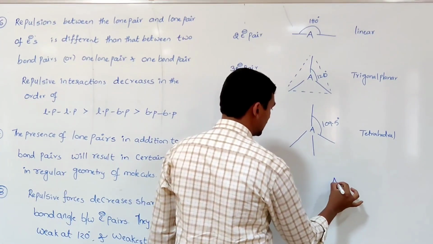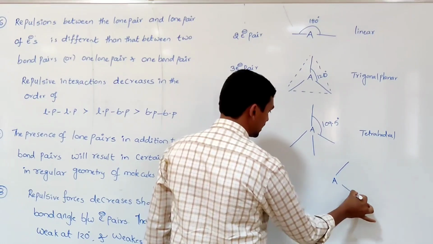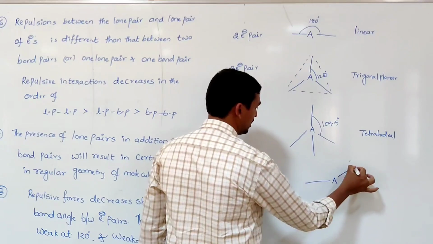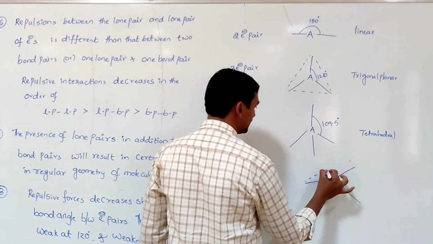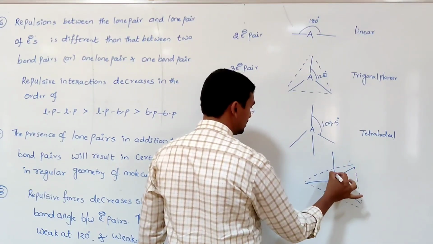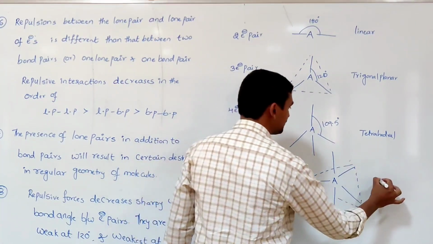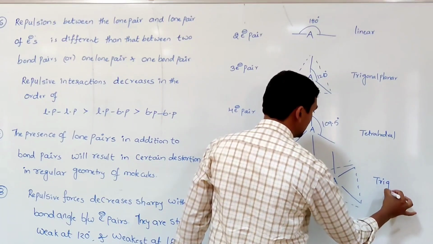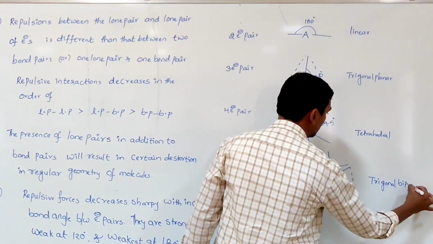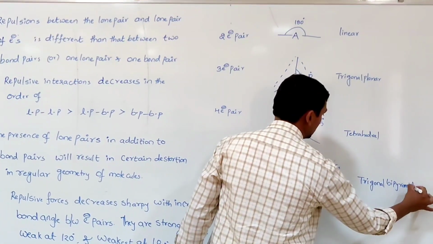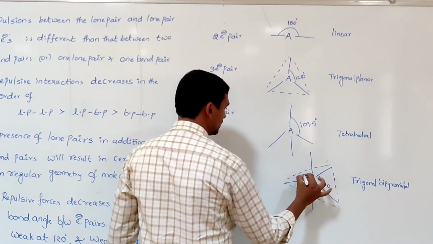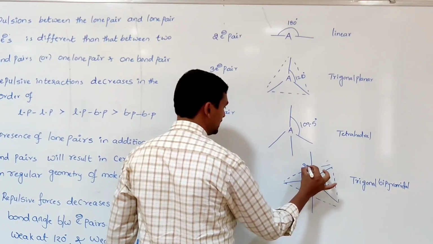If five electron pairs are present, the molecule adopts trigonal bipyramidal geometry. In this geometry, two bond angles are possible: one is 120 degrees and another one is 90 degrees.